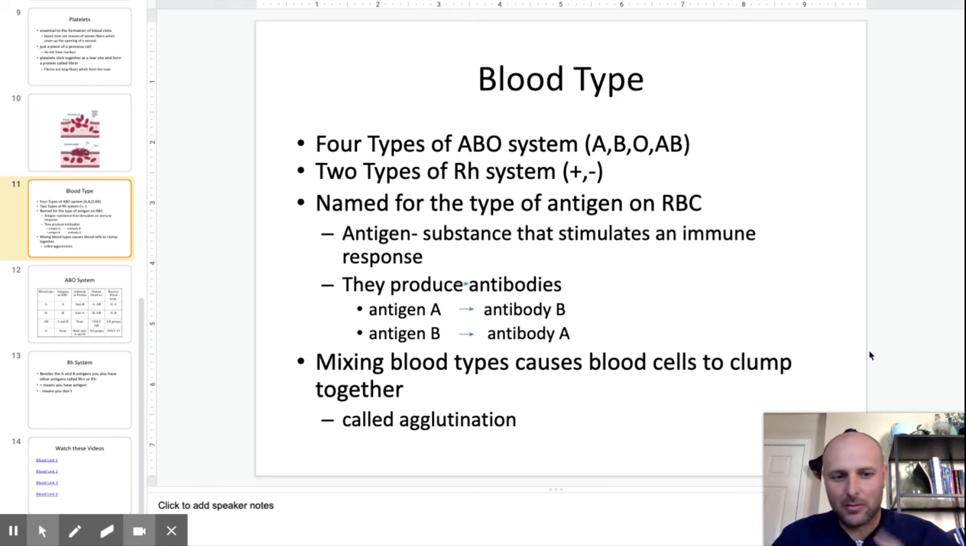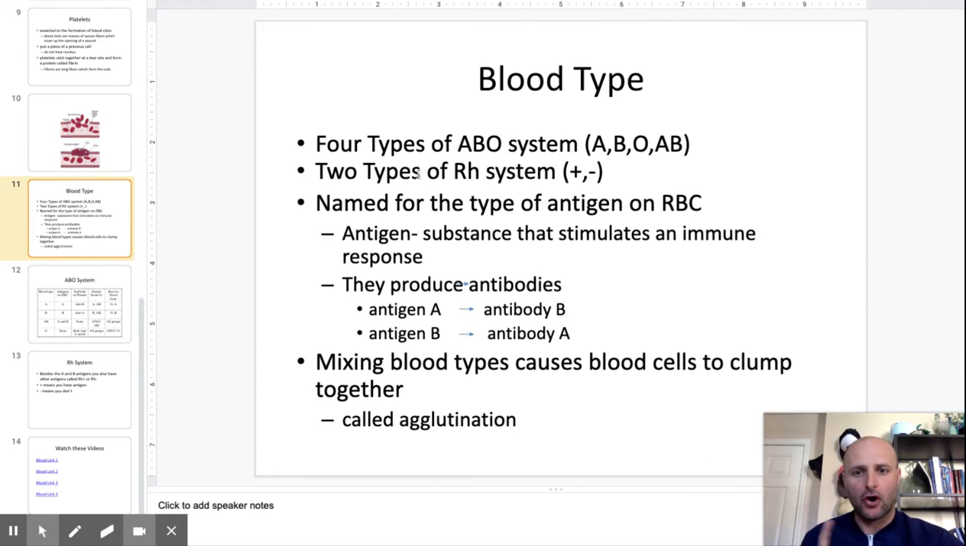Hello, welcome back. Now we're going to finish off the blood system presentation and then we're going to finish talking about blood type. A lot of you have heard about blood type. I personally have O positive as my blood type.